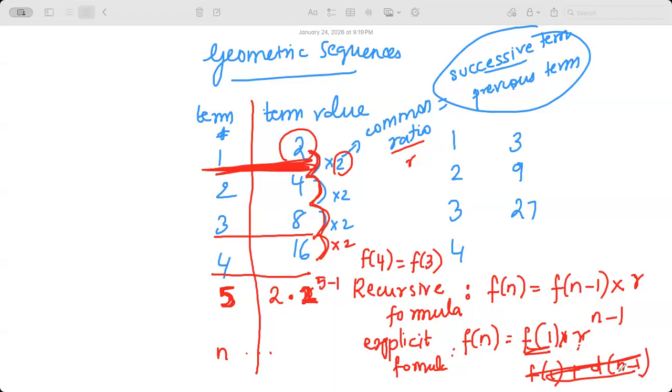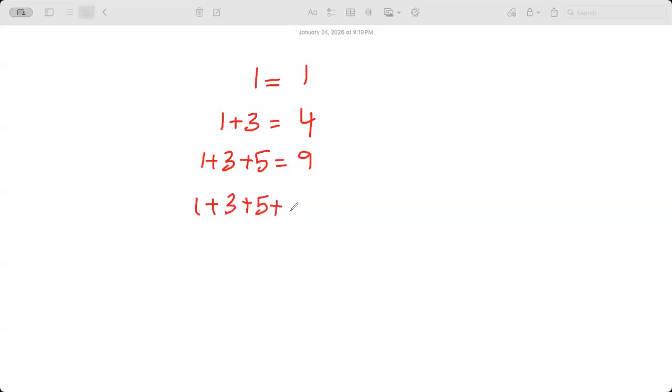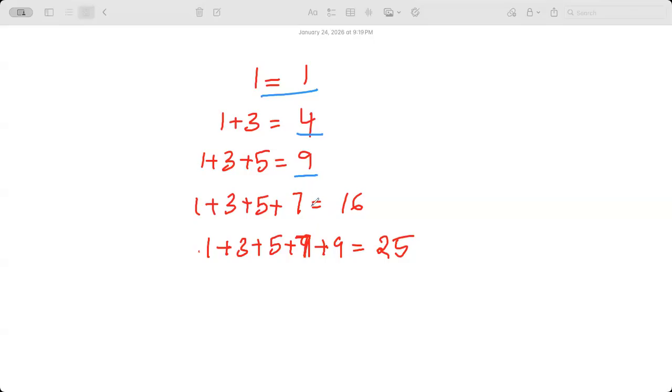Okay, but before we go ahead and solve problems, I forgot to give you one important thing. 1 is 1. 1 plus 3 is 4. 1 plus 3 plus 5 is 9. If I don't tell you, I'll feel very bad after the class. So let me finish this. 16, 25. This is a very interesting thing. What am I doing and what does it give me? Something is going on here. Does it make a quadratic sequence? Wait, they're all squares. They're all squares.